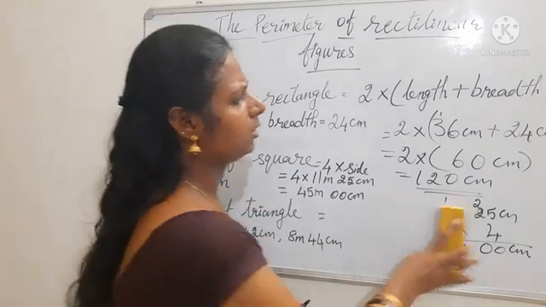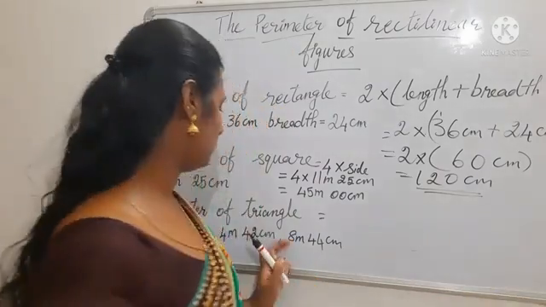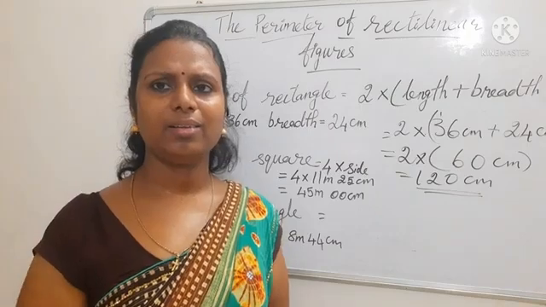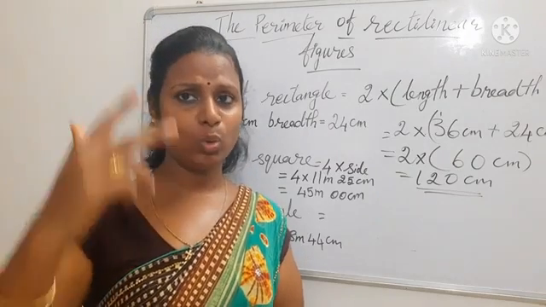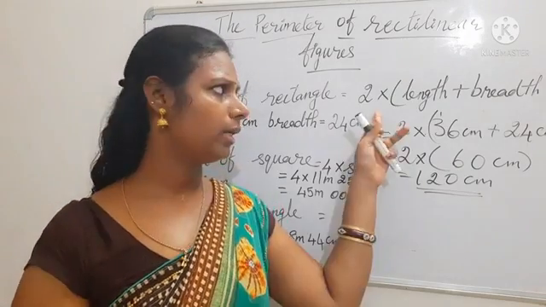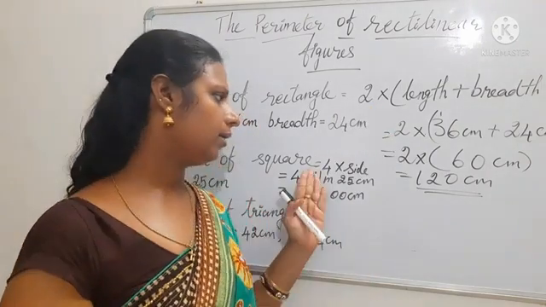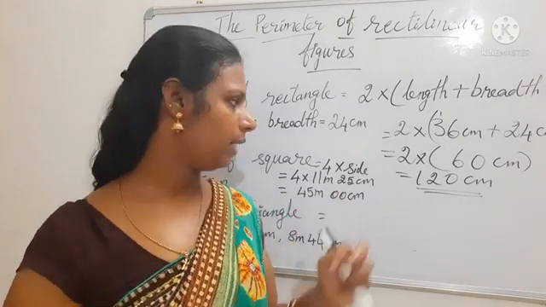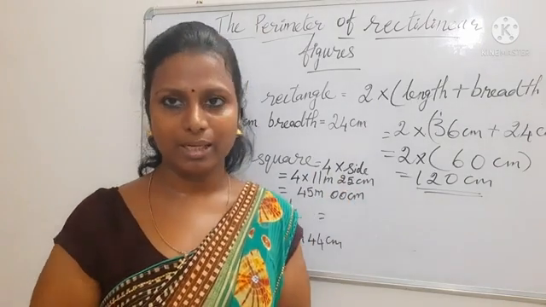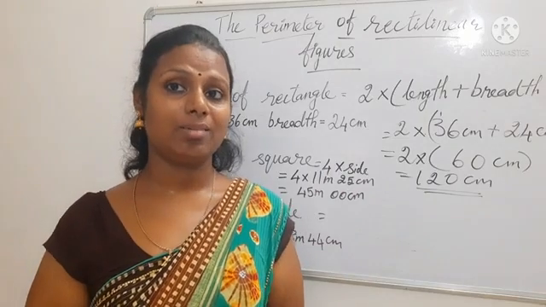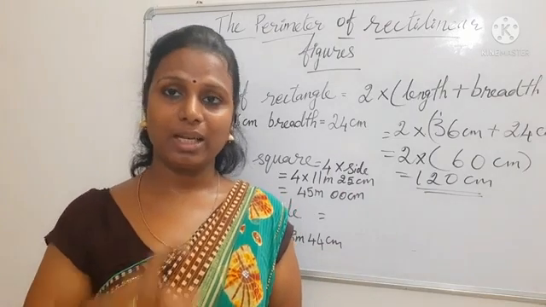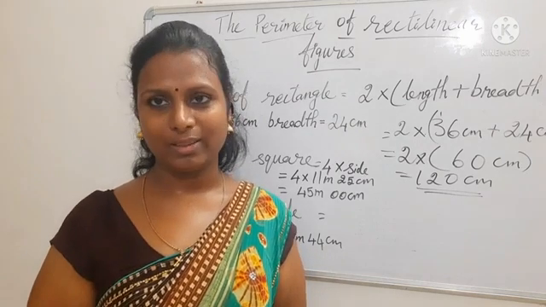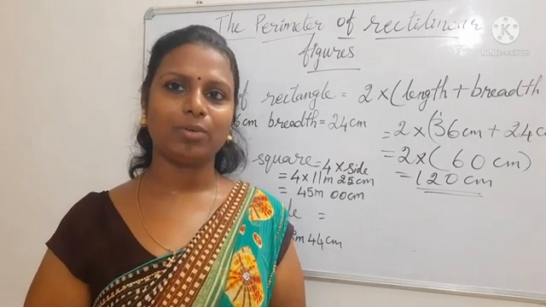Okay. Next, we are going to see the next shape, which is triangle. In rectangle we had 2 lengths and 2 breadths, so we made the formula like this. And in a square we have 4 equal sides, so we made the formula like that, 4 multiplied by side. But a triangle can be in different lengths. It can be of same lengths, it can be of different lengths or anything. So no need of making a formula for that.